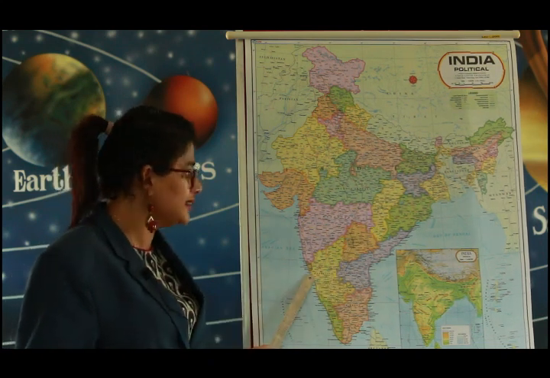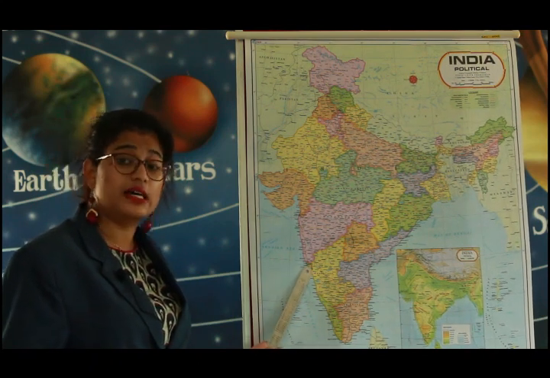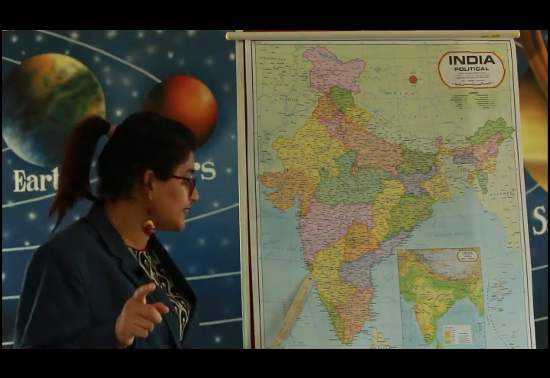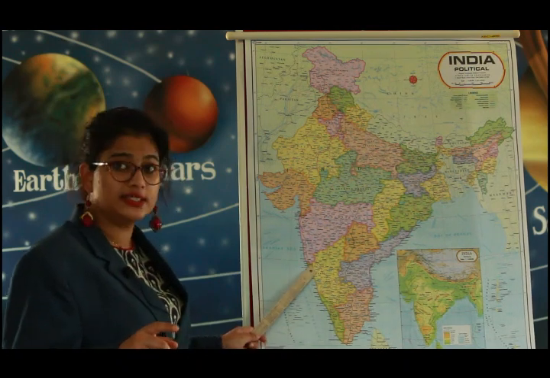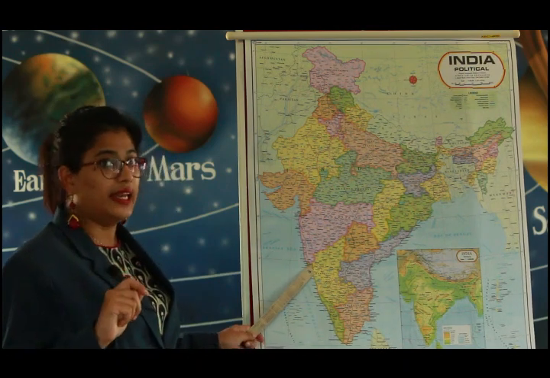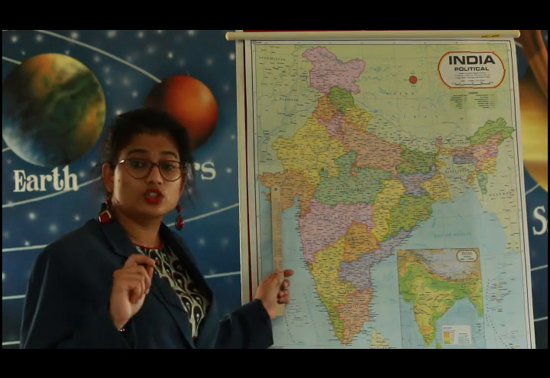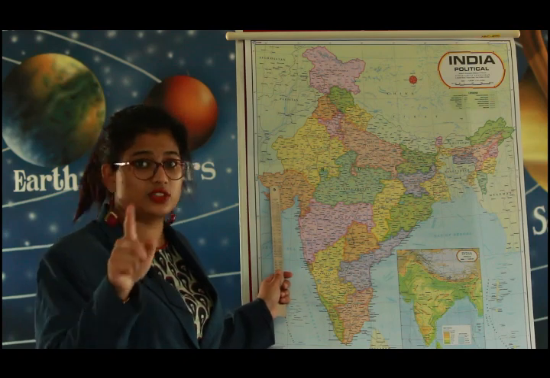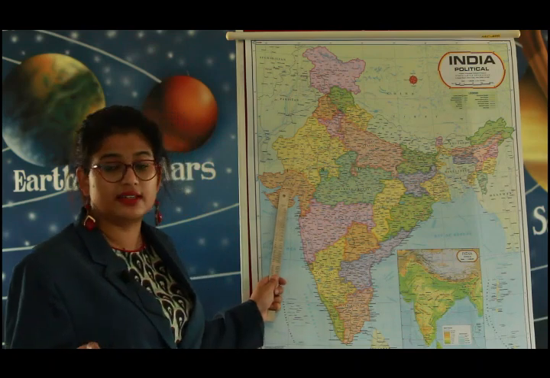So the next state is Goa. It's the smallest state. Goa is a state in western India with coastline stretching along the Arabian Sea. The capital of Goa is Panaji. Next state we are going to discuss is Gujarat. Gujarat is a state on the western coast of India with coastal lines. The capital of Gujarat is Gandhinagar.